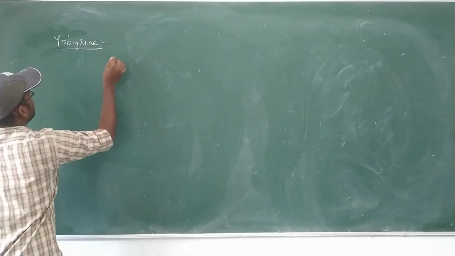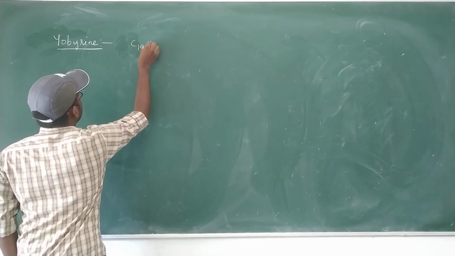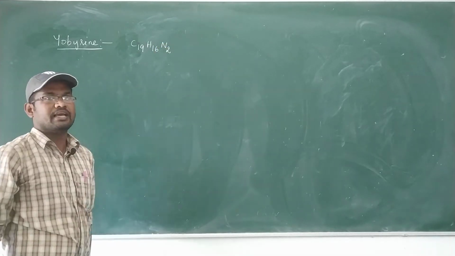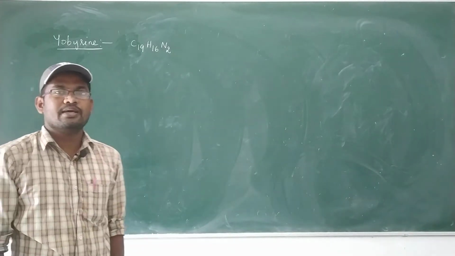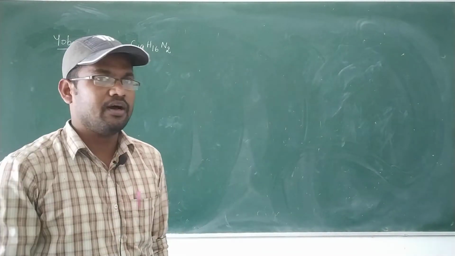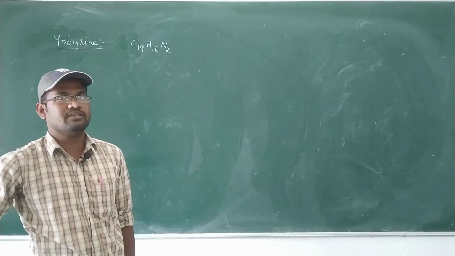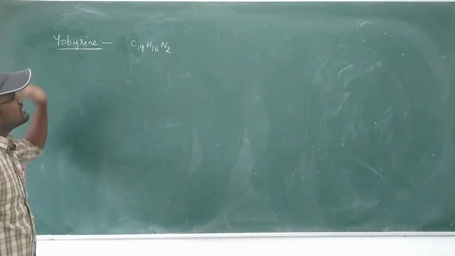Eubarin molecular formula is C19H16N2. This comes from when reserpic acid is treated with methanol, resulting in methyl reserpate. The methyl reserpate undergoes selective dehydrogenation, resulting in eubarin.